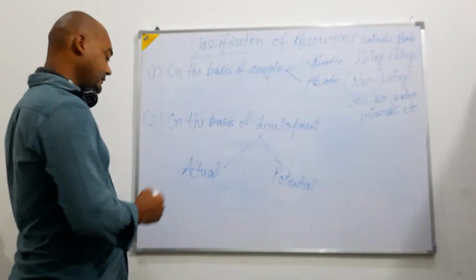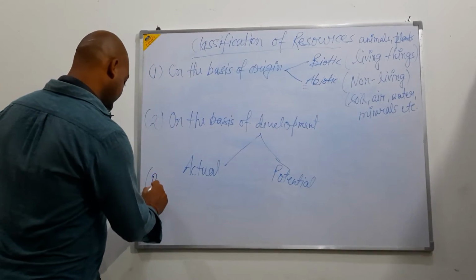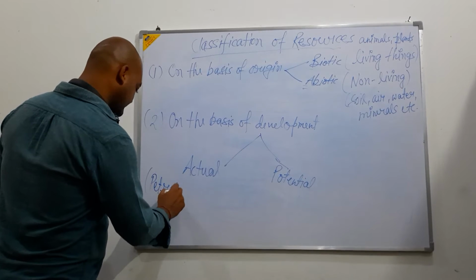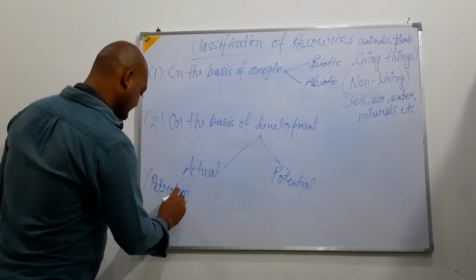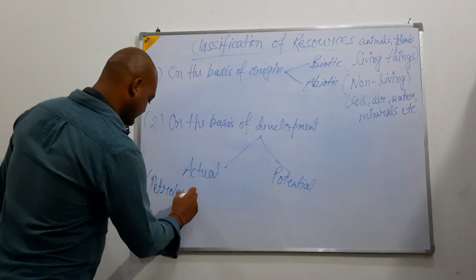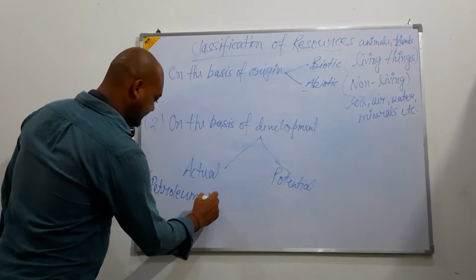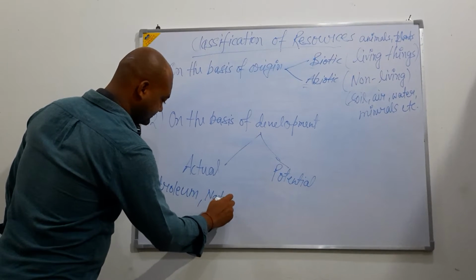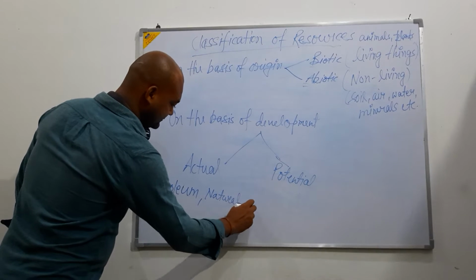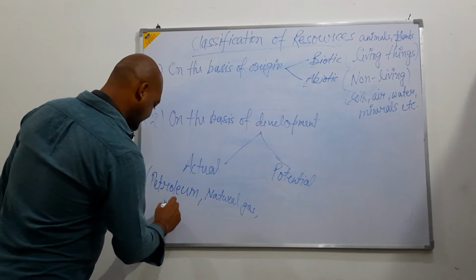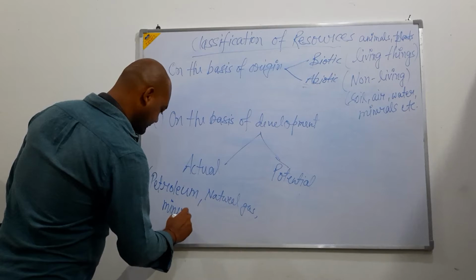Examples of actual resources can be petroleum products, natural gas, as well as a variety of minerals.